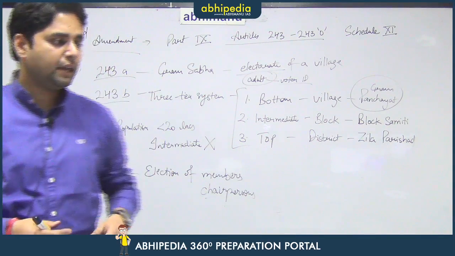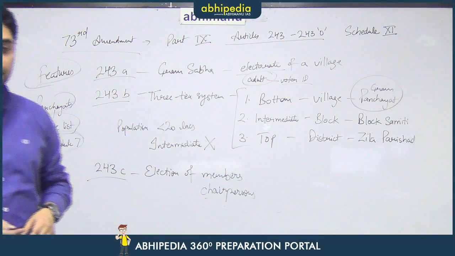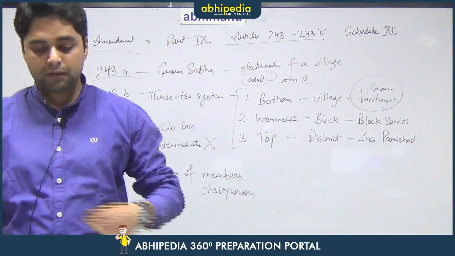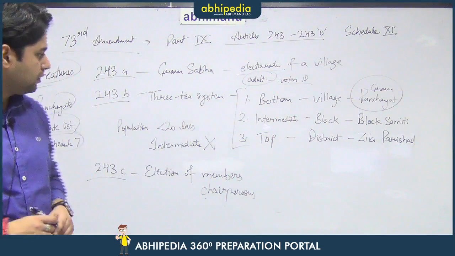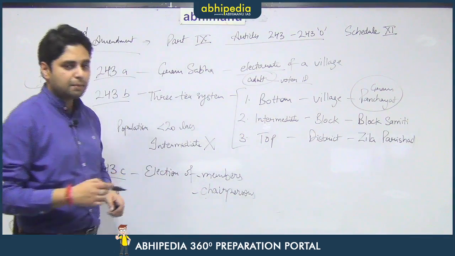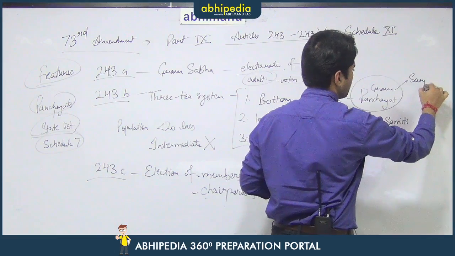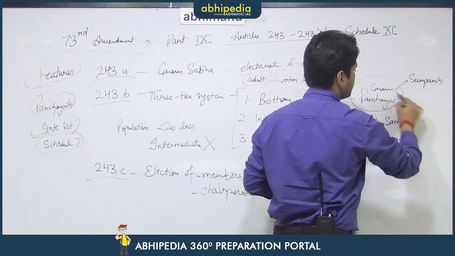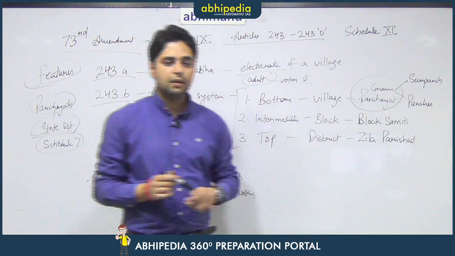Not in the Government of India Act 1935, but under the 7th schedule of the Constitution of India, they are under the state list. So the election of members and chairpersons: say there is a gram panchayat. In a gram panchayat there is one sarpanch, and then there are various other panches.